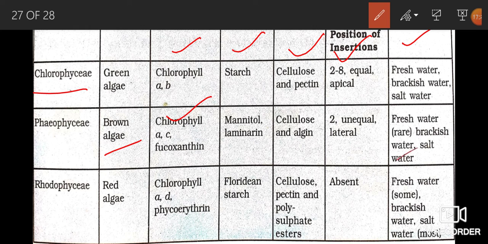Stored food material in Phaeophyceae members is mannitol or laminarin. These are complex carbohydrates. The cell wall is made up of cellulose, and that cell wall is covered with gelatinous algin.